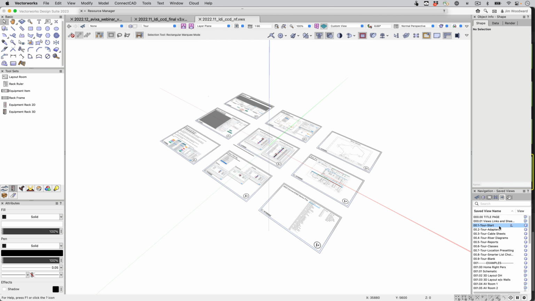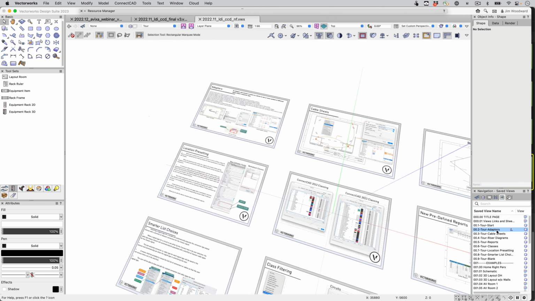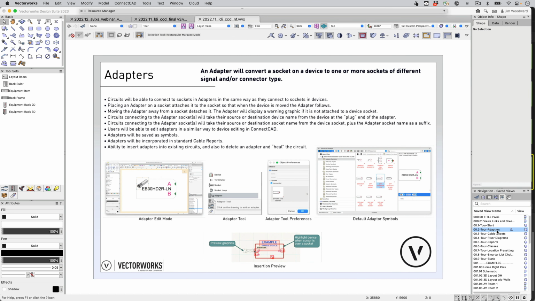And finally, just an overview on some of the new additions in 2023. We went over a little on the adapters. Adapters work like devices and will be allocated in reports separately, so make sure that all those expensive adapters get accounted for.